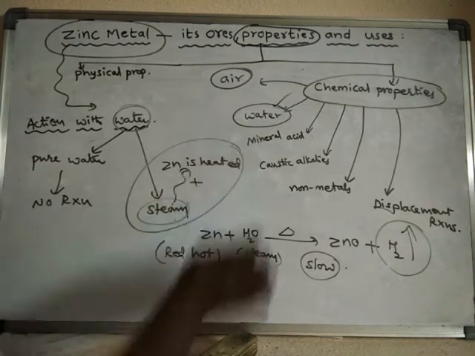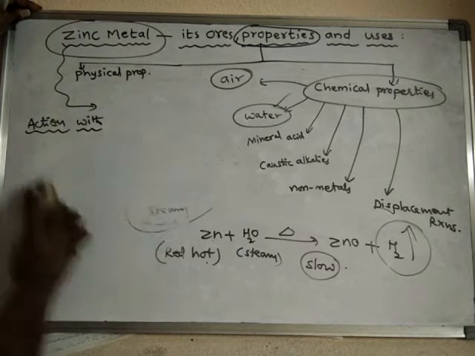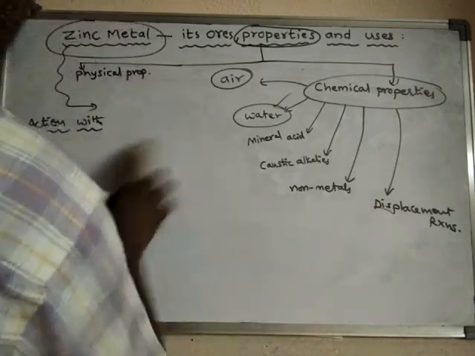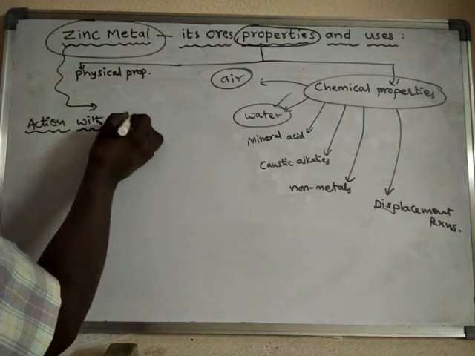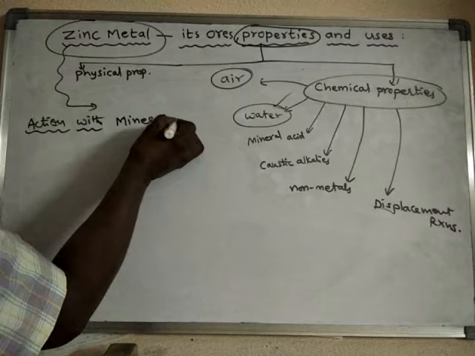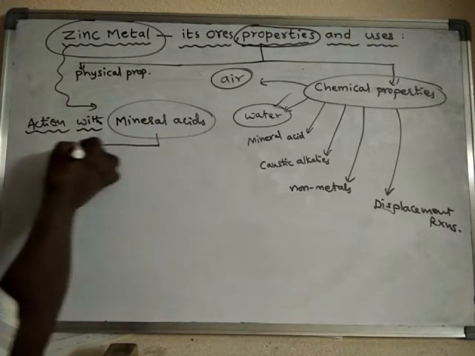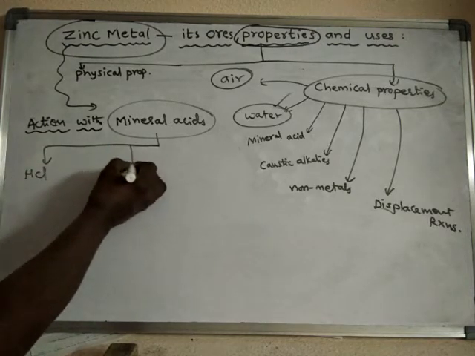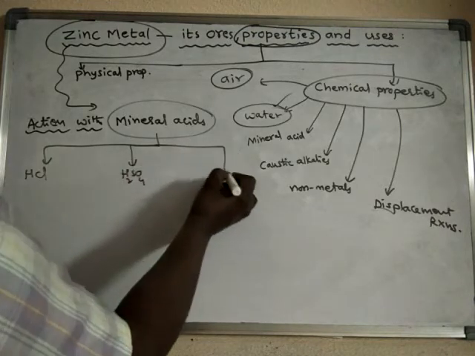Now with mineral acids. Okay, zinc metal's reaction with the mineral acids. See, generally what mineral acids will we take? We will take HCl, we will take H2SO4, because these are the common mineral acids.